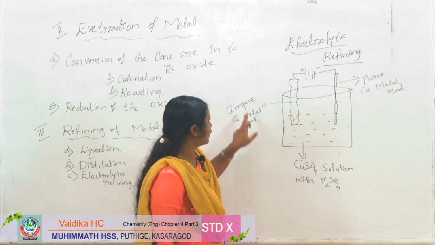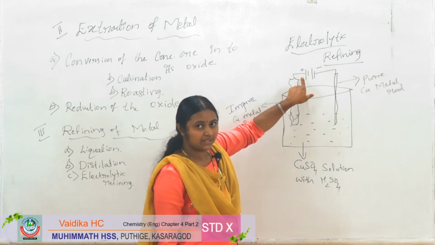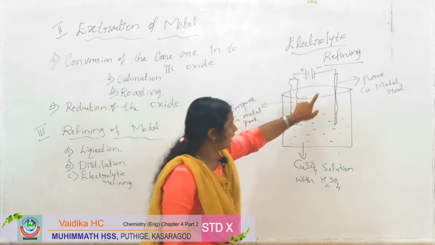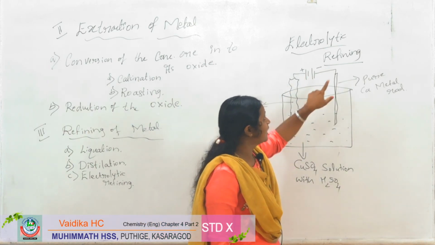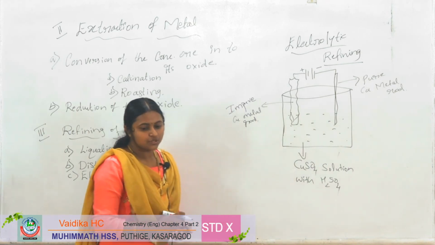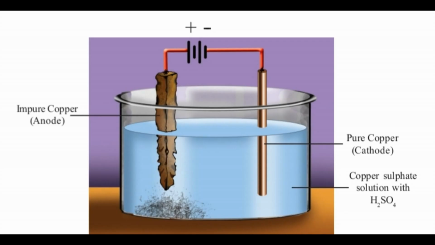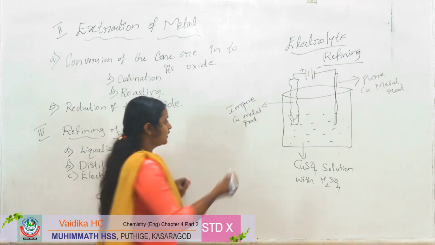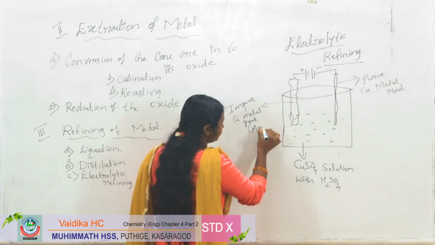So the impure copper metal rod will be connected to the positive terminal and the pure copper metal rod was connected to the negative terminal. So this is the anode.